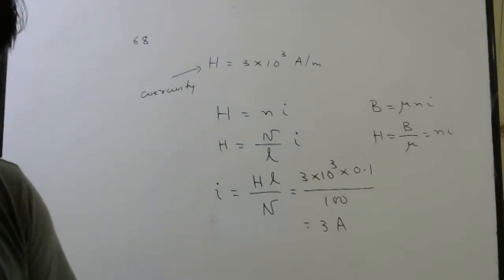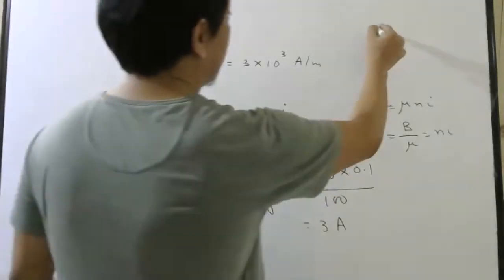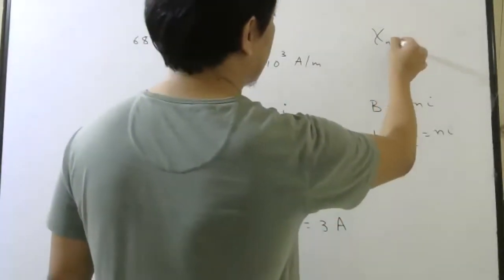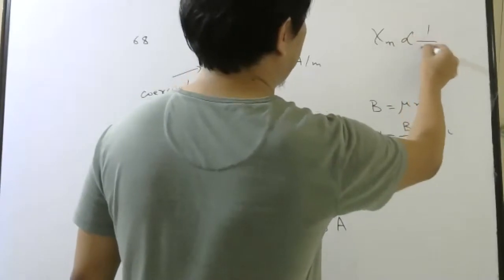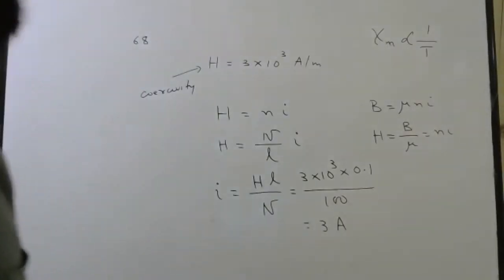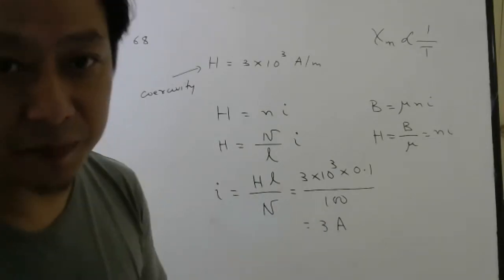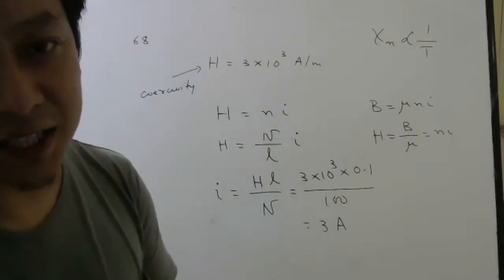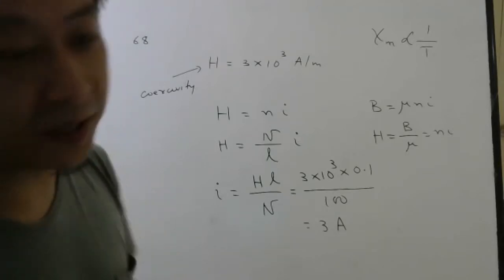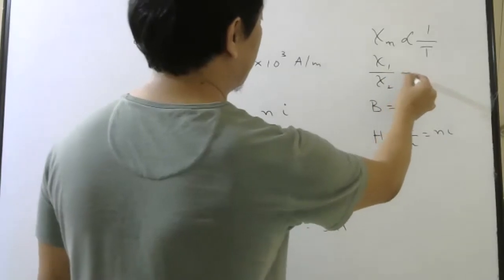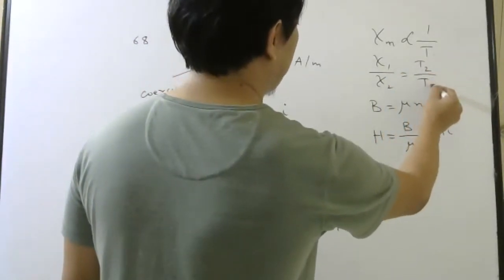I hope everybody remembers Curie's law. The magnetic susceptibility is inversely proportional to temperature. Sometimes they will give you magnetic susceptibility at one temperature and ask for magnetic susceptibility at another temperature. At that time, what will you write? First one by second one will be second temperature by first temperature.